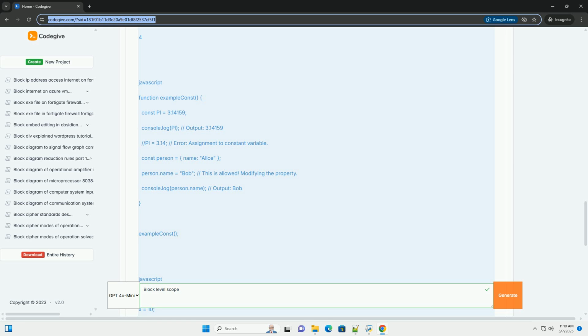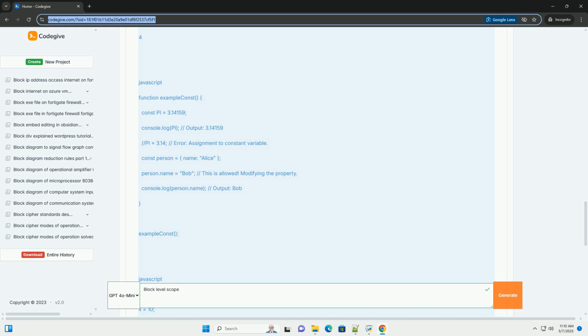Explanation: Each iteration of the loop creates a new i variable with let, scoped to that particular iteration of the loop. Each setTimeout callback closes over its own separate i variable, which retains the value from that iteration of the loop. Therefore, each callback logs the correct value.